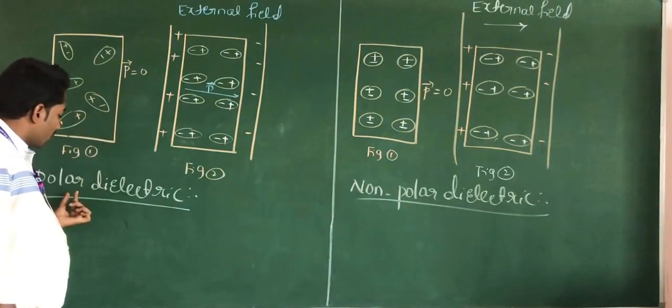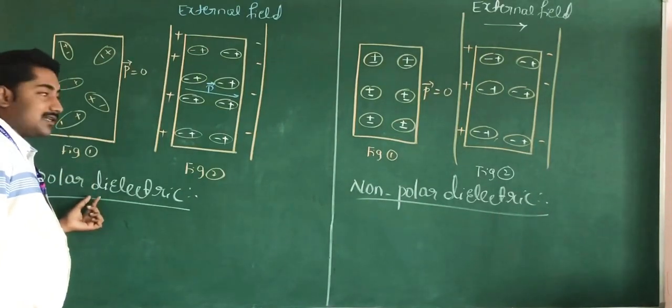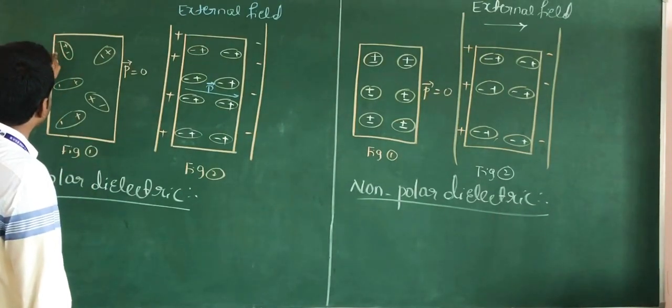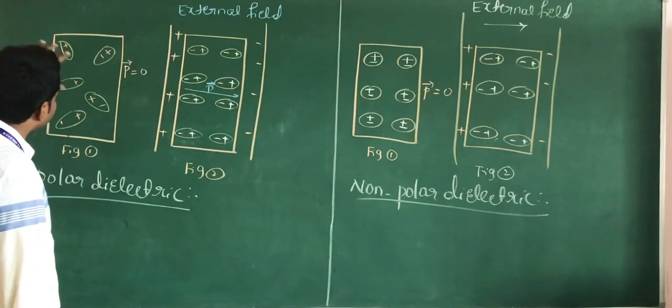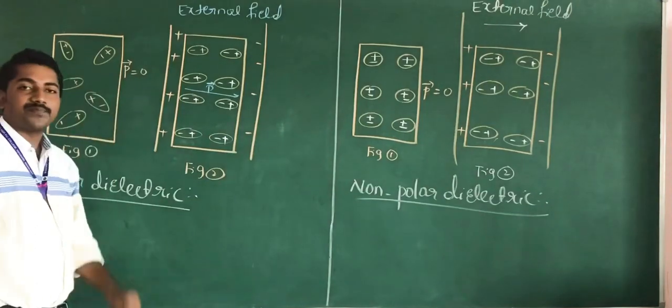In polar dielectrics, the polar molecules, or dipoles, are arranged randomly in the absence of an external electric field, so the net dipole moment is 0.